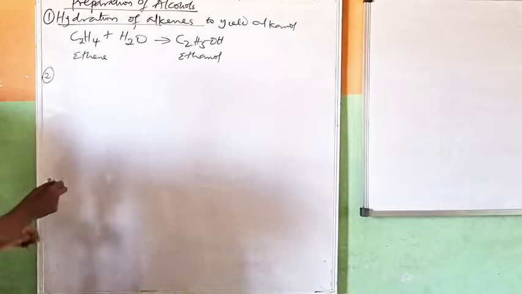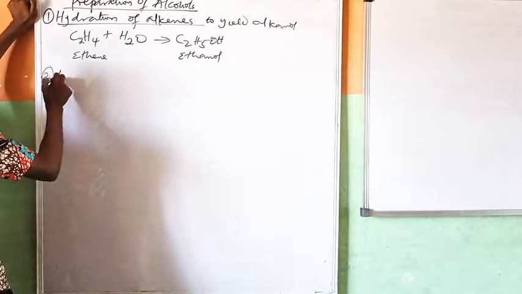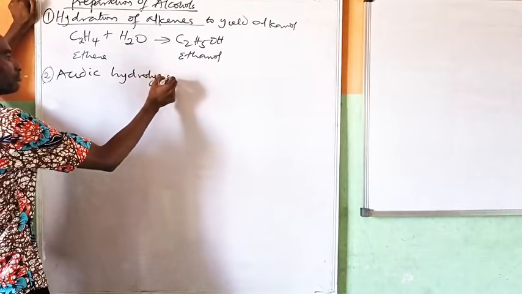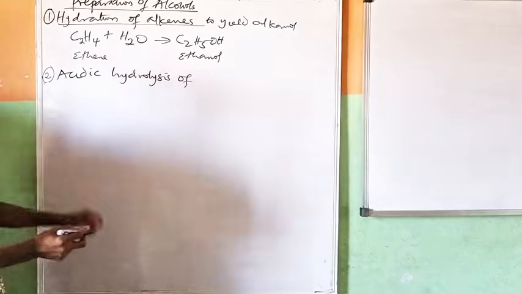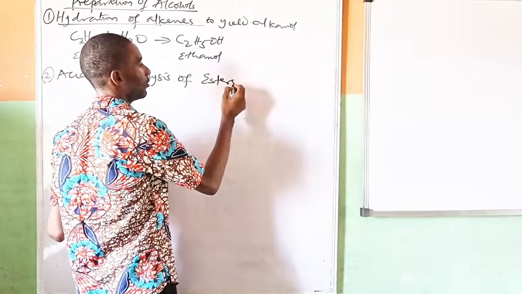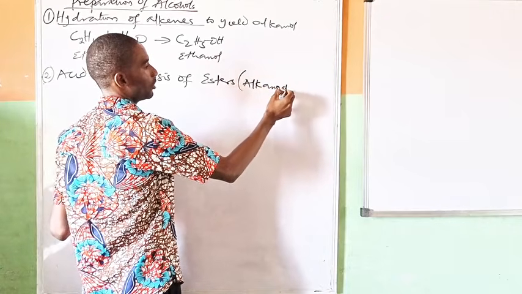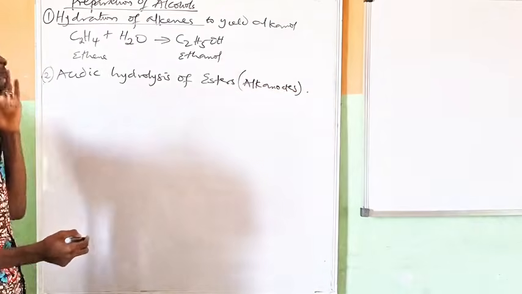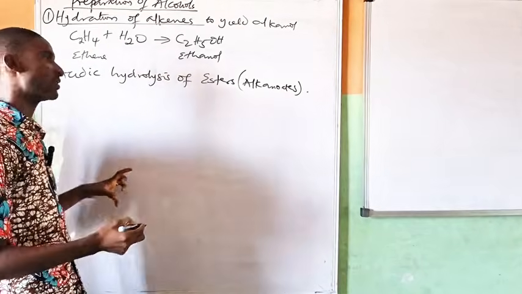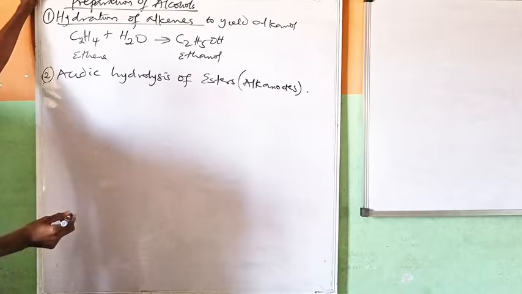This is 18. Number 2, acidic or alkaline hydrolysis. So I prefer the acidic hydrolysis of esters. And what are esters? Alkanoates. So this is just like the reverse of esterification. I want to reverse it now. So, preparation of alcohols: alcohols can be prepared by acidic hydrolysis of esters.